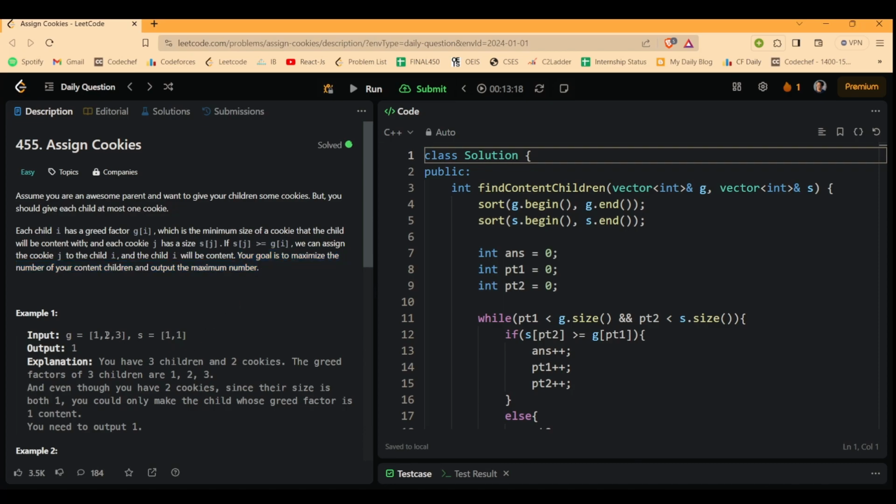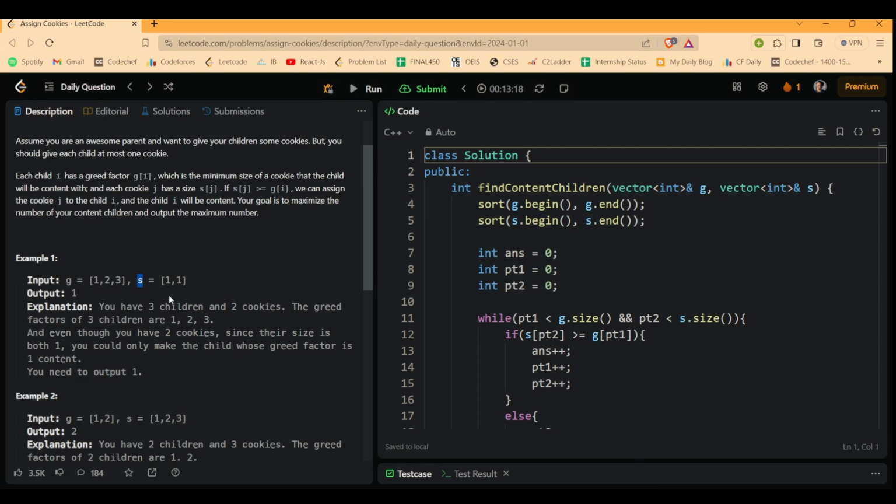Basically you will be given one vector named g, which indicates the greed of the ith child that you have, and you will be given one more vector s, which indicates the sizes of cookies that you can give to any of your children. Now you have to assign the cookies present in s to your children's greed in g such that you are able to make the children happy or content with your sharing. So how will you do it?